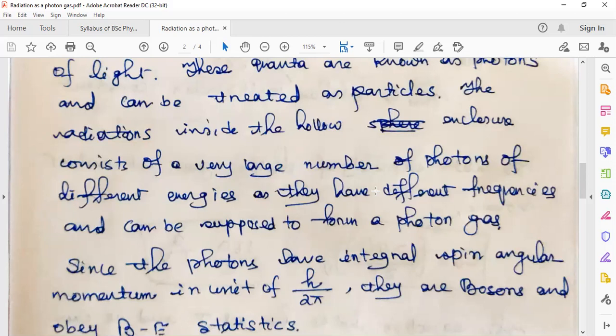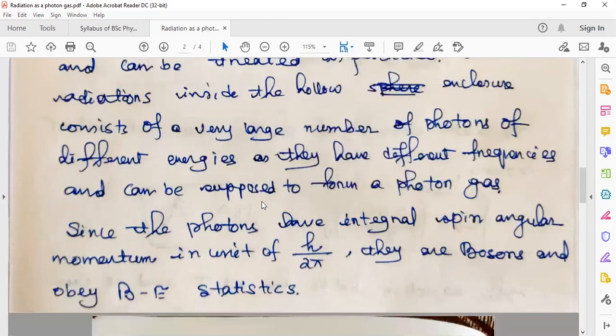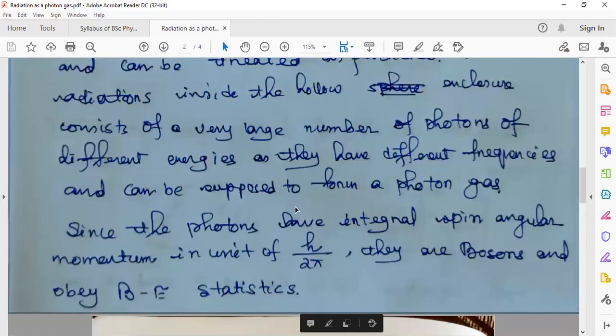So in case of this black body radiation, since all of this electromagnetic energy gets trapped inside the enclosure, they can be supposed to form something called a photon gas, because there are a large number of photons inside the enclosure.